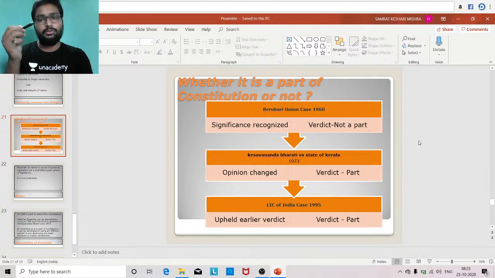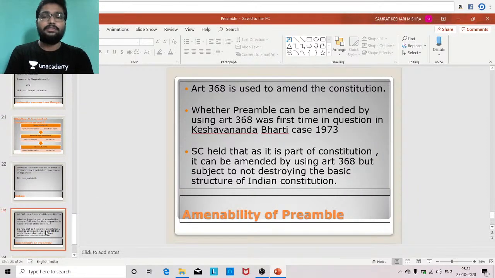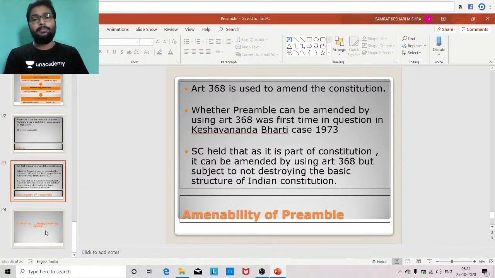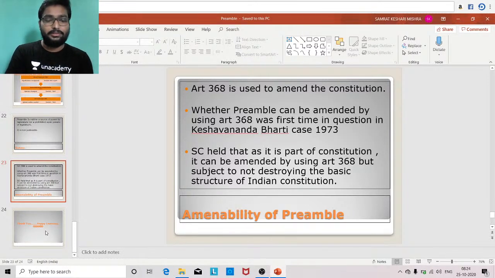That means from 1960 to 1973, the preamble was not a part of the Indian Constitution. During this time period, we could not use Article 368 to amend the preamble. Rather, in 1973, when it was confirmed that the preamble is a part of the Indian Constitution, we can use Article 368 to amend it. So from 1973 onwards, we can use Article 368 to amend the preamble. So this is all about the amendment procedure for the preamble of the Indian Constitution. I hope it is clear to all of you.